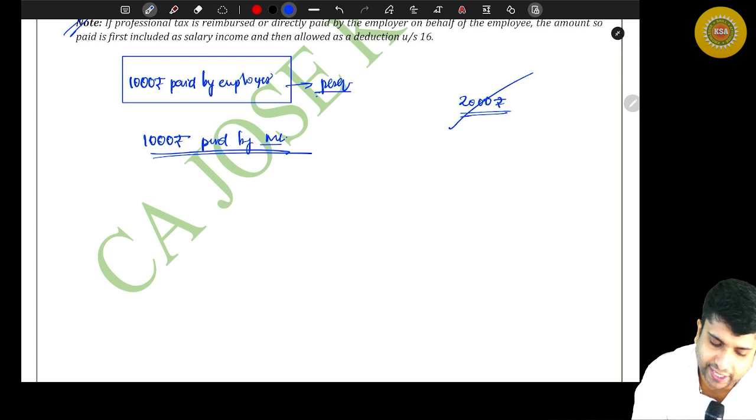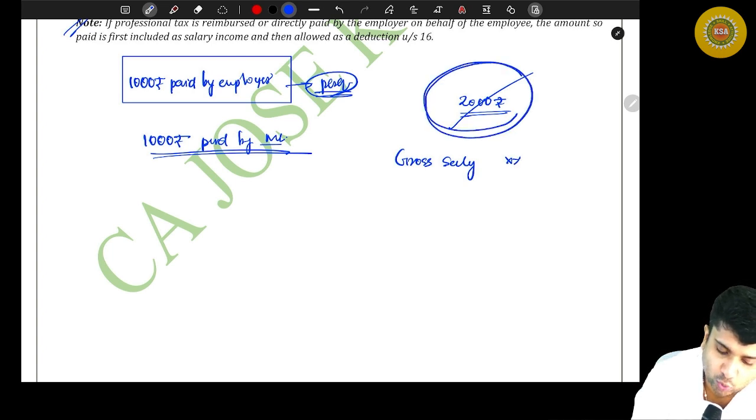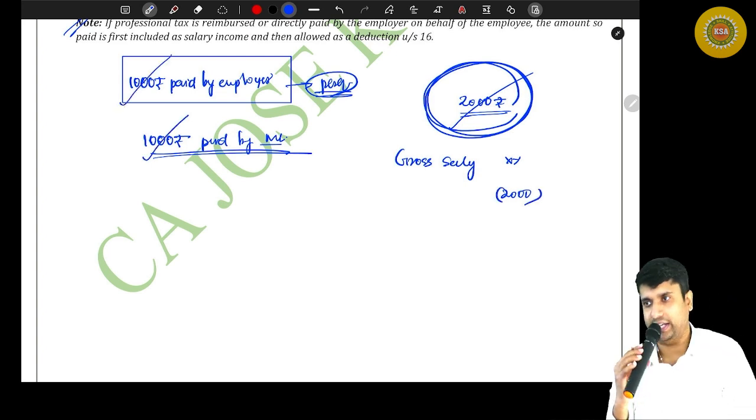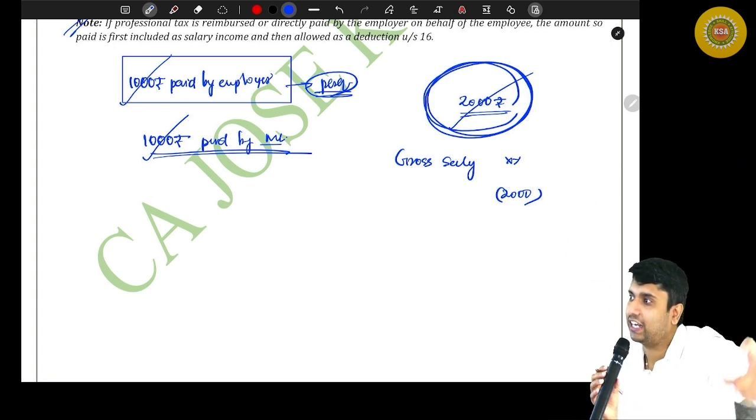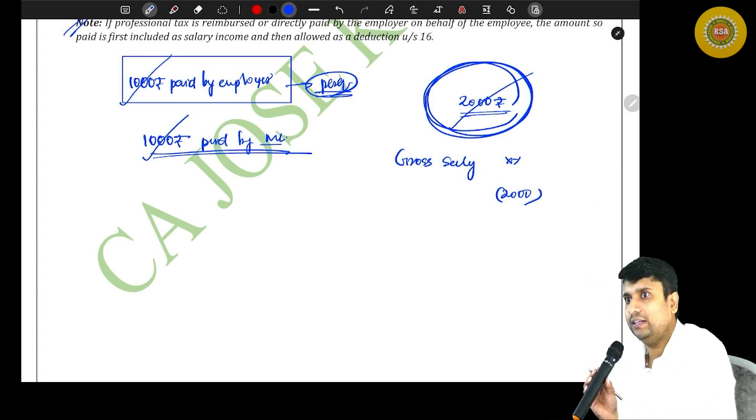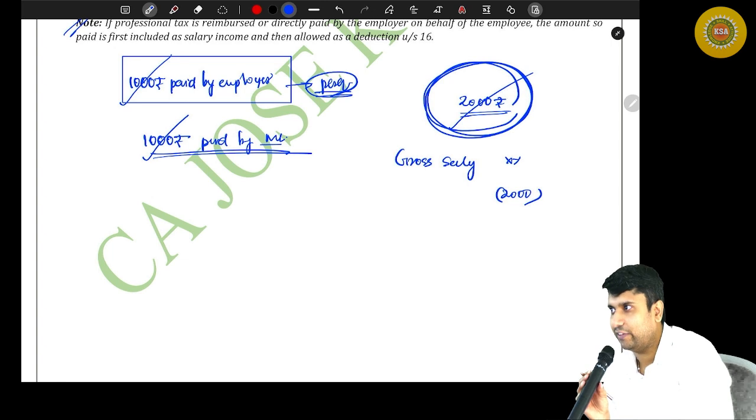Are you all with me? Now, after you compute your gross salary, from the gross salary you deduct that entire 2,000 rupees as a deduction. 2,000 means 1,000 paid by you and 1,000 paid by employer. That simply means that the employer's 1,000 will be added as a perquisite and you can claim it as a deduction. Even if you didn't do that, you will get the same numerical, but you will not get marks. Are you with me? Because your gross salary will go wrong, your deduction also will go wrong.